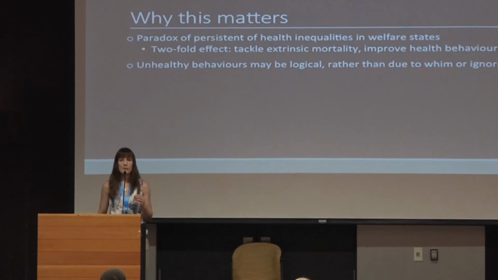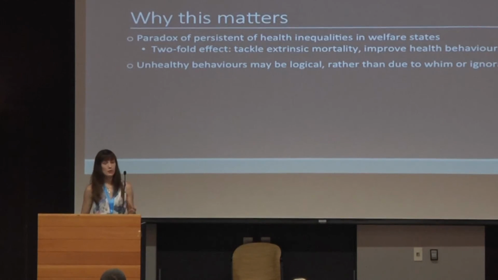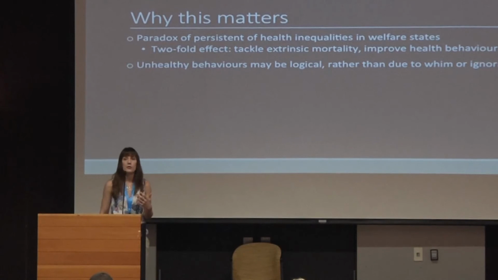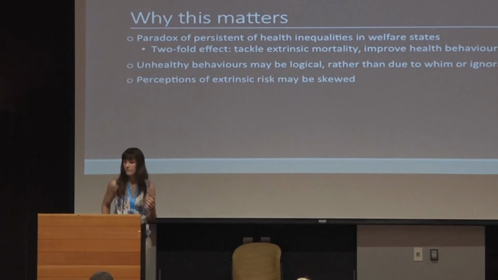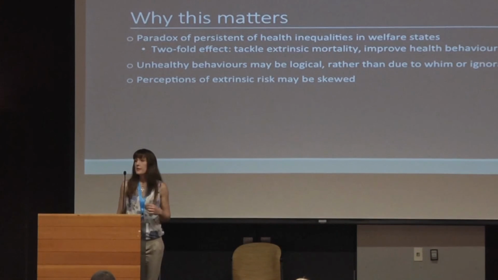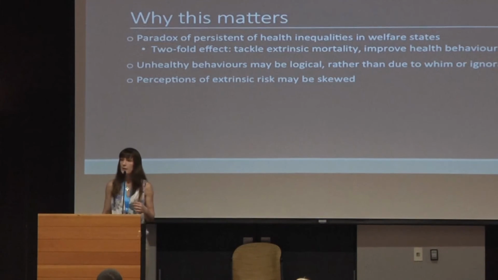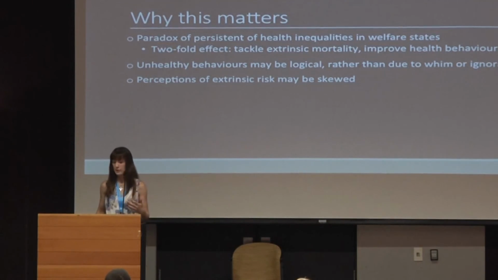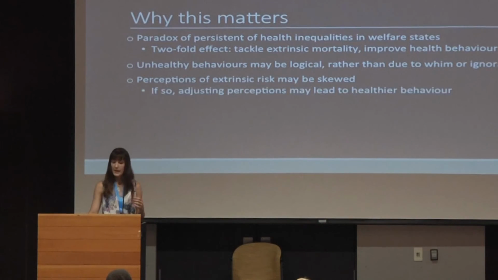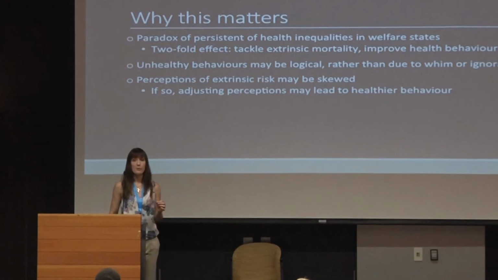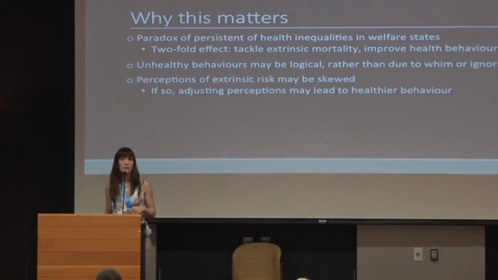Another important point that this perspective gives us is that unhealthy behaviours may in fact be a logical response to exposure to extrinsic mortality risk, rather than being due to whim or ignorance, as is often assumed. And I think that's very important because there's a lot of stigma around some behaviours. There's also the possibility that perceptions of extrinsic mortality risk might be skewed, for example, by media scare stories or media portrayals of violence. If this is the case, then just adjusting perceptions to make them more accurate might in fact improve health behaviour.